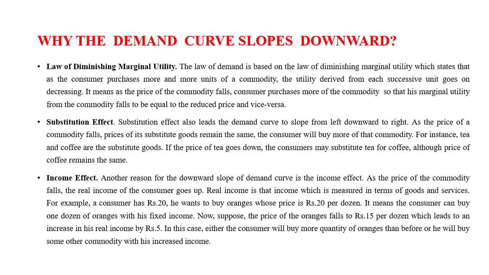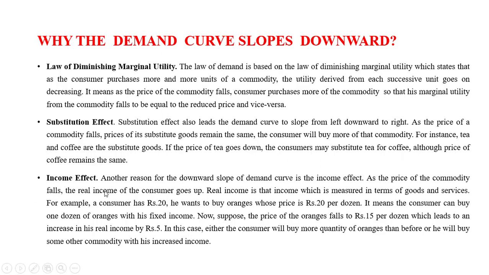So the substitution effect also leads the demand curve to slope downward from left to right. Why? Because the price of one good will make the demand for the other good less. Now, if the price of tea is going up, the coffee demand will go up. So that is known as your substitution effect.